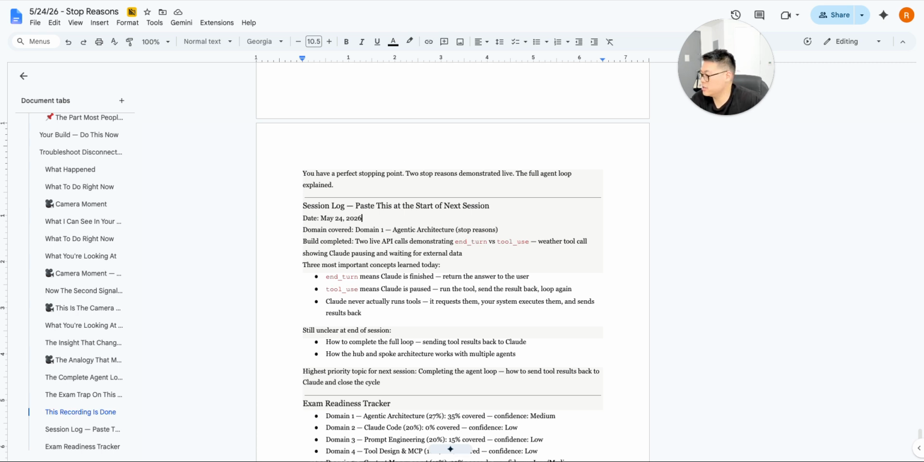Give me a second. The hidden signal. This is the hidden signal that makes AI agents work. Stop, reason, explained for non-technical people. Studying